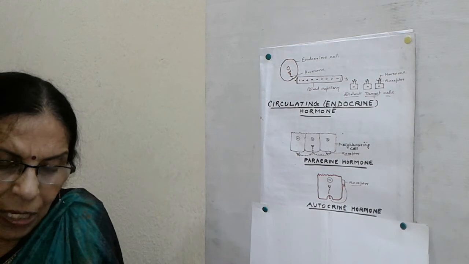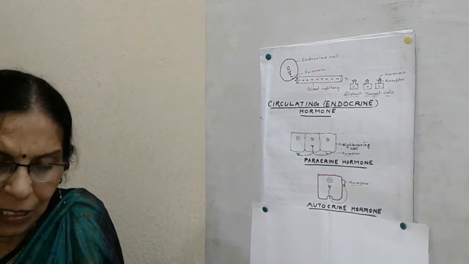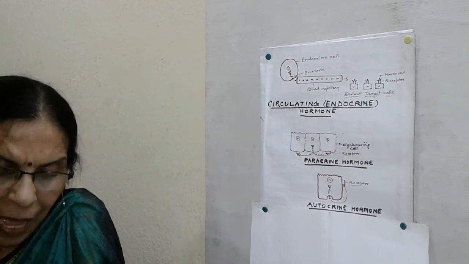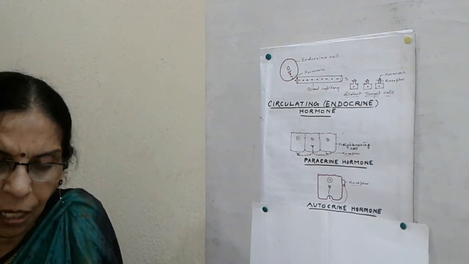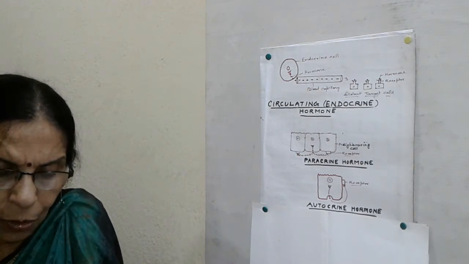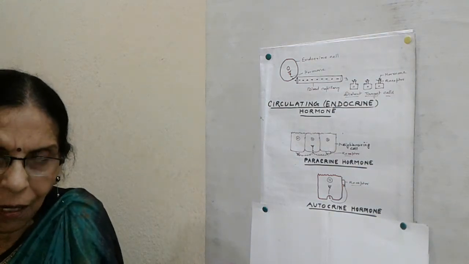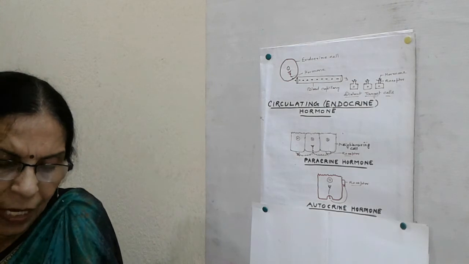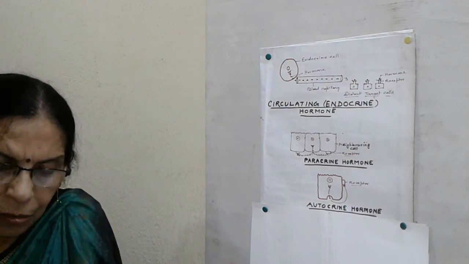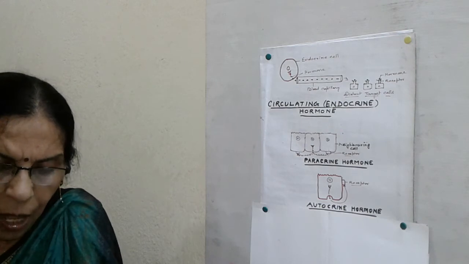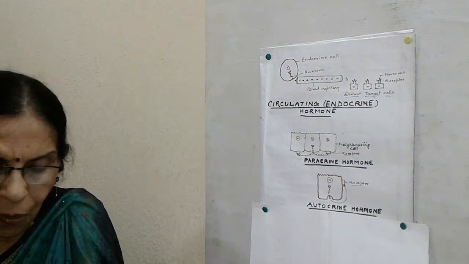Now the fourth one is proteins or polypeptides, that is, long chains. These are insulin, glucagon, relaxin, HCG, human chorionic gonadotropin, etc. Fifth one is steroids. These are derivatives of fatty acid. For example, aldosterone, cortisol, corticoids, testosterone, estradiol and progesterone. These are all steroids.